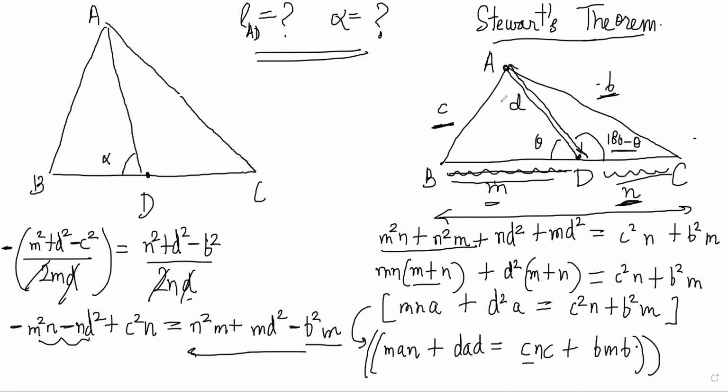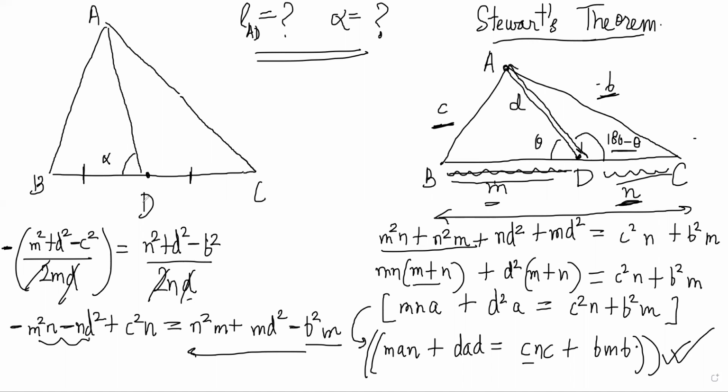And dad is what? D squared A basically. D is what we want, right? And m, n, a, b, c will be given to you. So d squared a plus m n a is equal to cnc plus bmb, which can be remembered using this. And once you know this, it is very easy to find specific situations of Stewart's theorem. So Stewart's theorem was giving us the length AD in any situation. Basically, AD could have been a random line with no special properties. But now we have special properties, like here AD was the median, right?